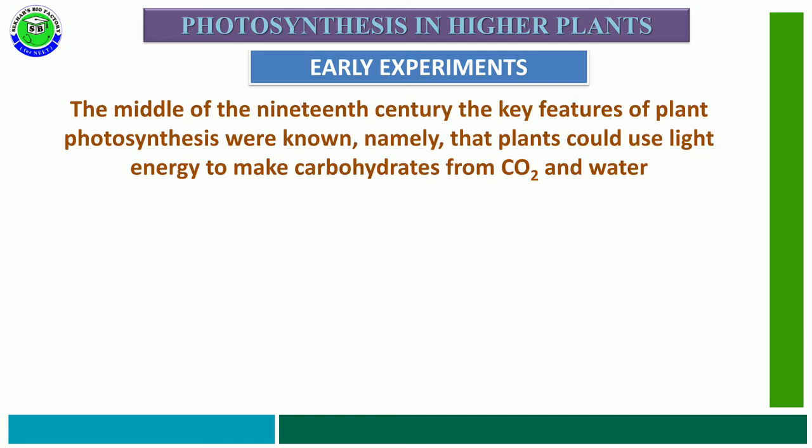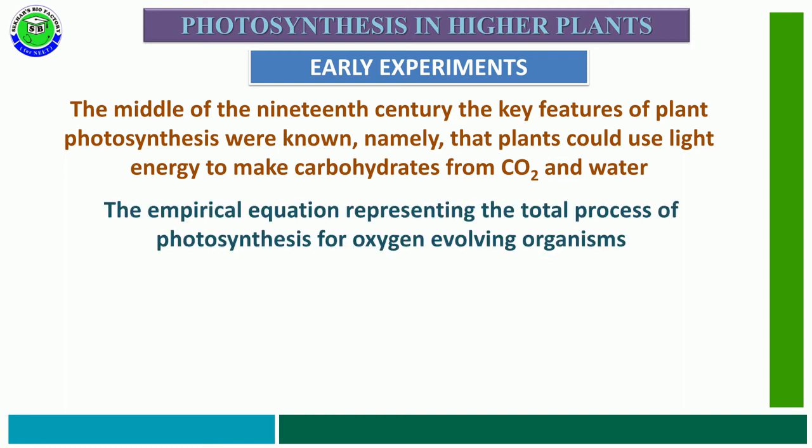By the middle of the 19th century, some of the key features of plant photosynthesis had been identified, namely that plants could use light energy to make carbohydrates from carbon dioxide and water. One simple equation which represents the total process of photosynthesis for oxygen-evolving organisms is CO2 + H2O giving rise to CH2O + O2 in the presence of sunlight.